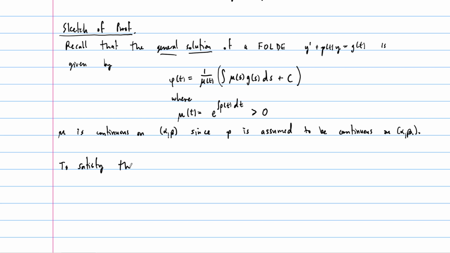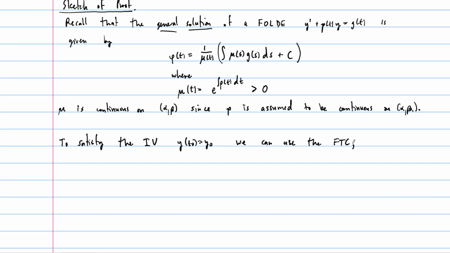But to satisfy the initial value, which remember was y of t naught equals y naught, we can use the fundamental theorem of calculus, and we can write this as follows then. Our phi of t now can be written as 1 over mu of t times the integral from t naught to t. So this is where the fundamental theorem comes in.